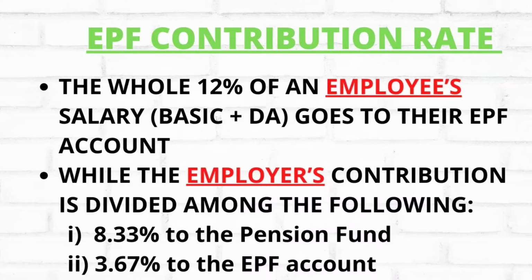In case an employee draws less than 15,000, say 10,000, then we have to apply 12% on 10,000. In case an employee draws more than 15,000, then we have to consider up to 15,000, that is the maximum 15,000, on which we consider 12%. In case of less than 15,000, that minimum amount I have to consider.